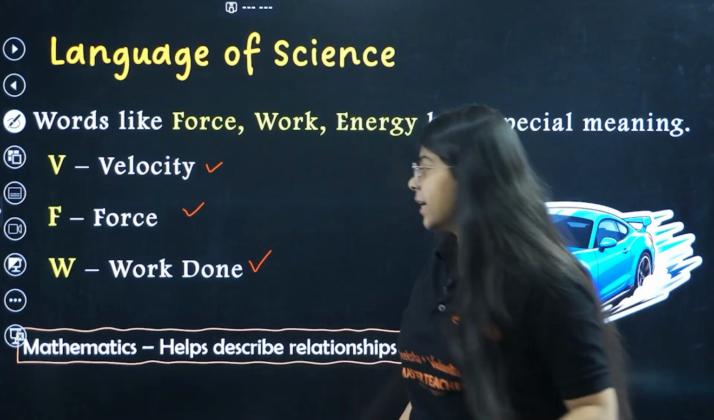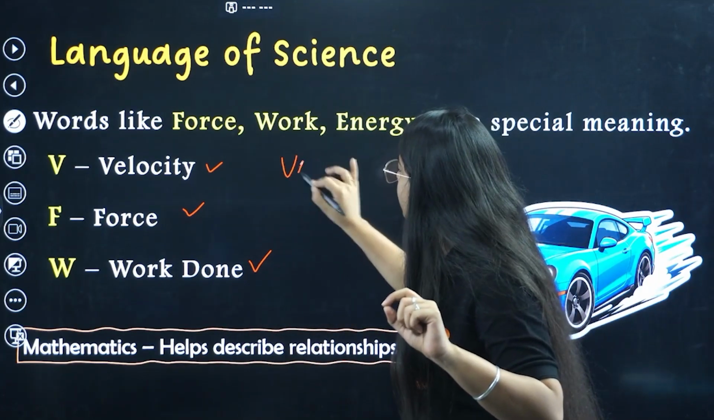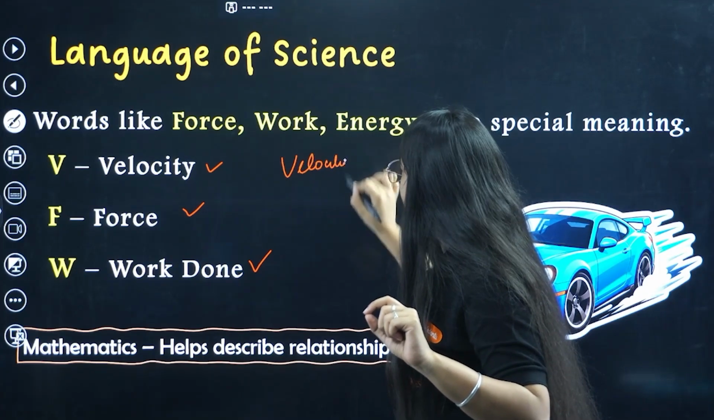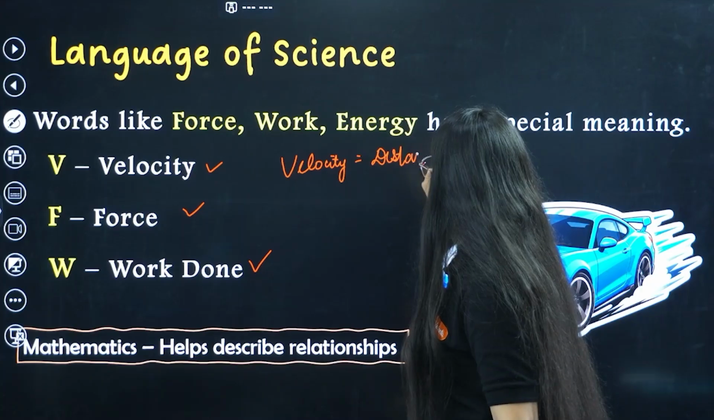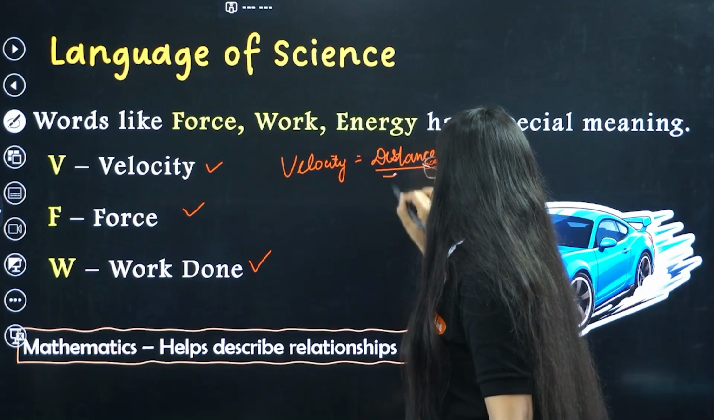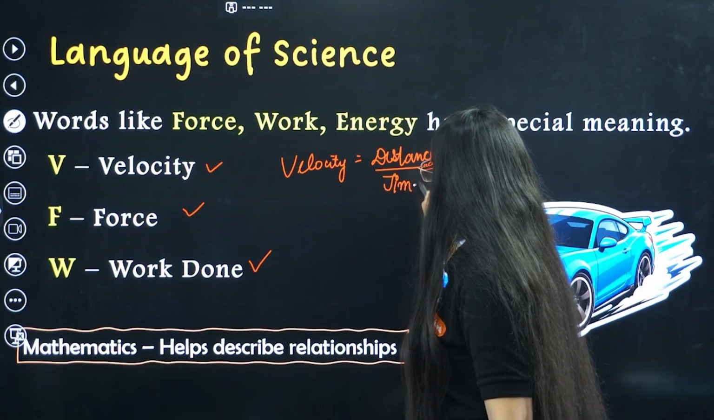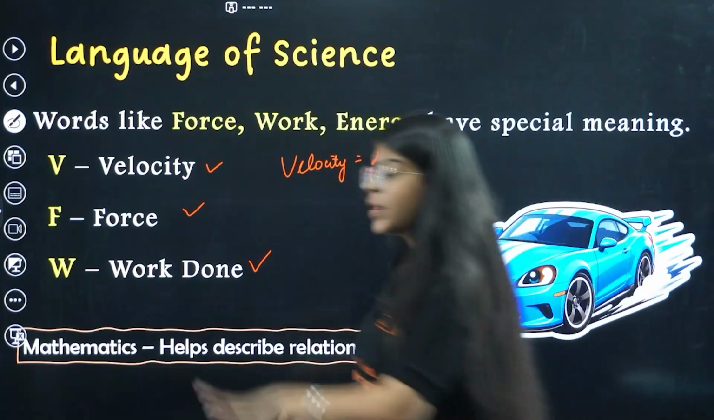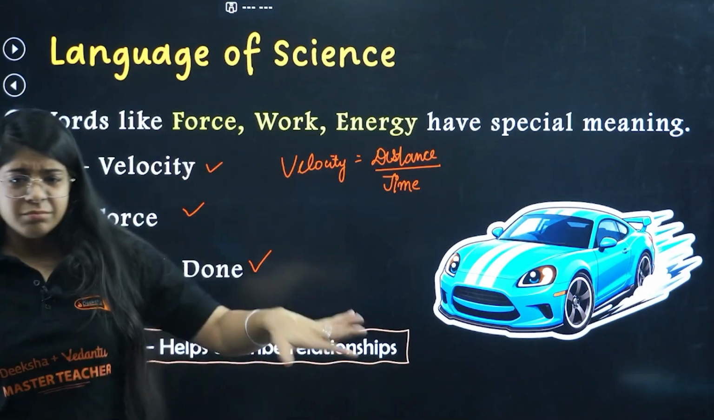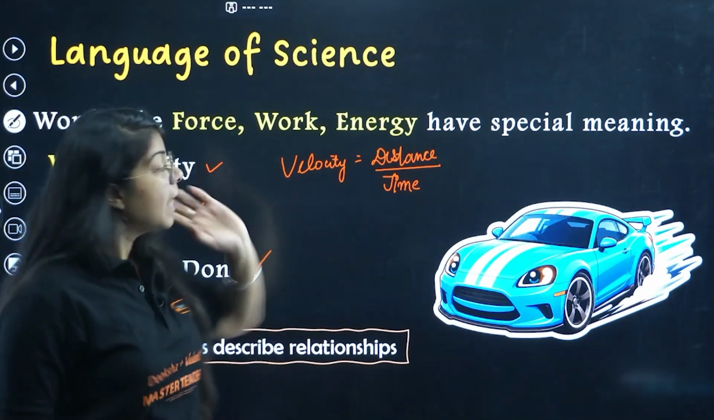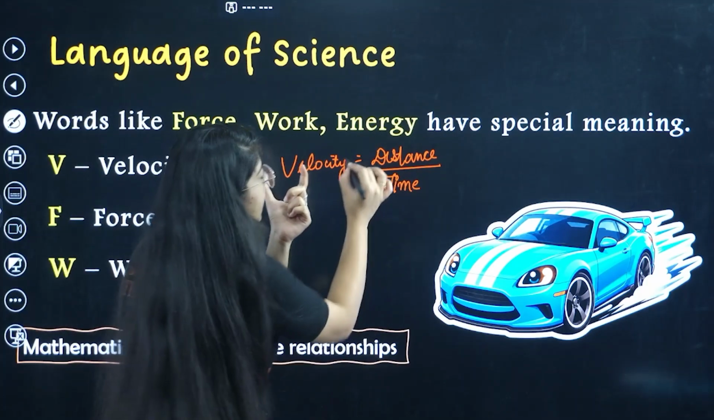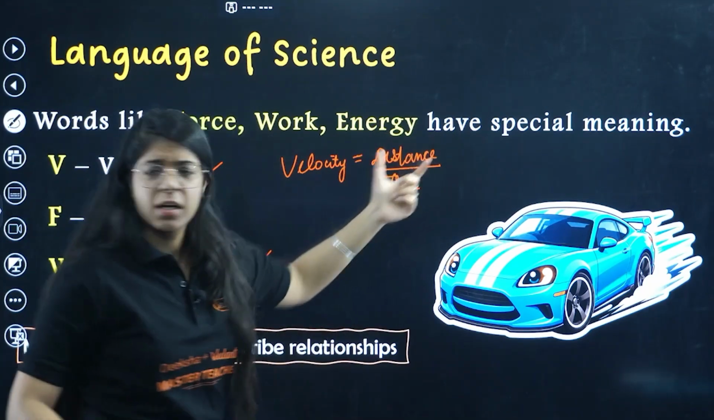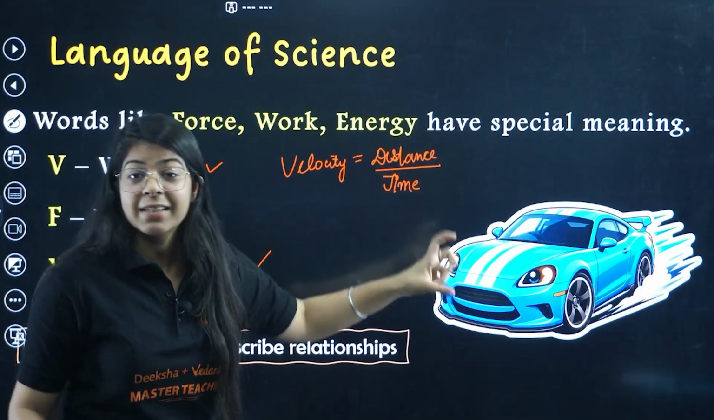Why? Let's say, you know this formula, right? Velocity is equal to distance or displacement, whatever, divided by time. At this moment, let's just ignore the difference between distance and displacement. So, this is a basic formula. Correct? Now, what does this formula depict? That velocity depends on distance divided by time.